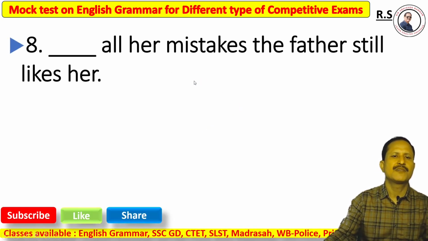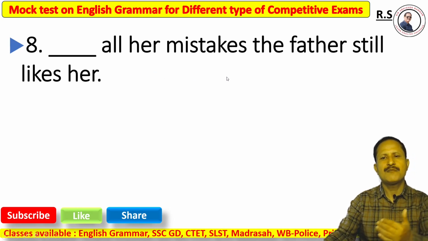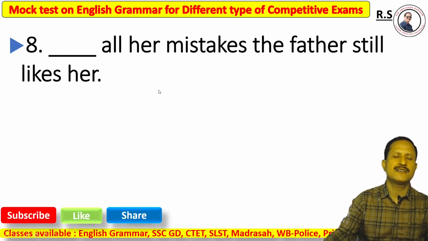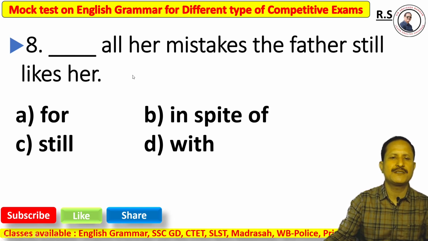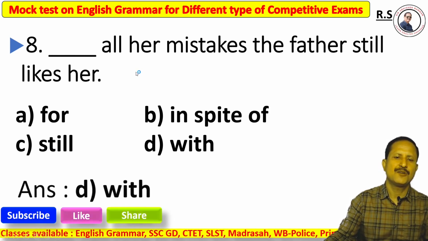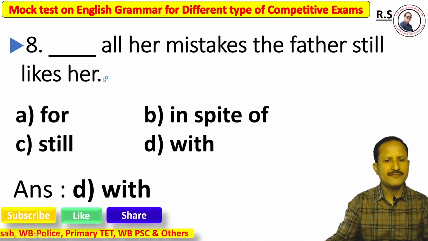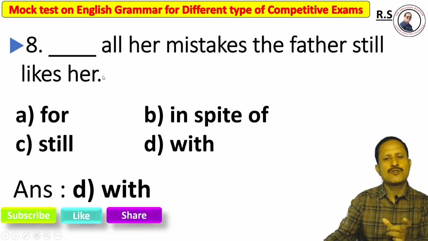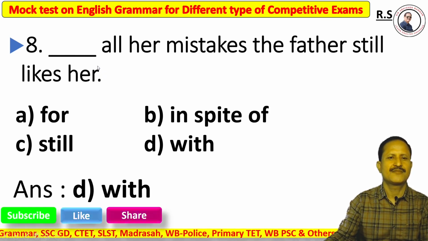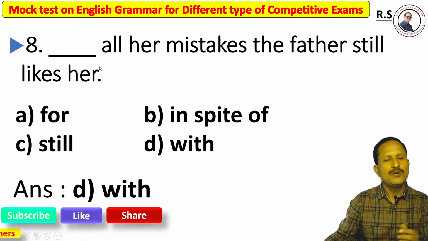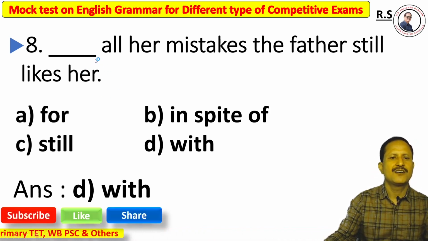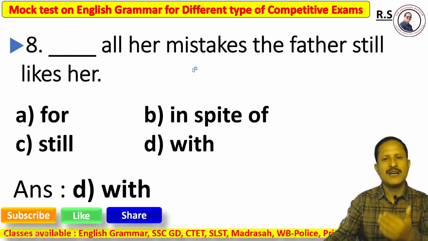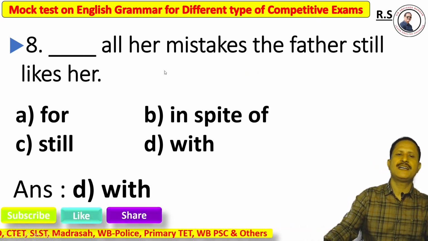Next, question number 8. Dash all her mistakes, the father still likes her. Option A for, option B in spite of, option C still, option D with. The correct answer is option D, with. When we talk about a contrast, we must use with. So the right answer is with all her mistakes, the father still likes her.